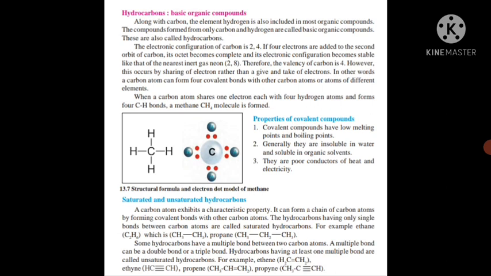When a carbon atom shares 1 electron each with 4 hydrogen atoms and forms 4 carbon-hydrogen single bonds, we get a methane molecule. So a methane CH4 molecule is formed.